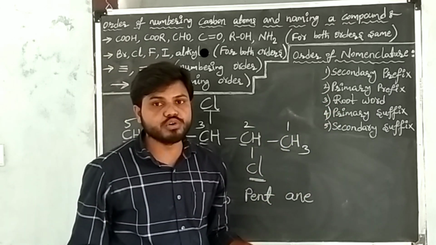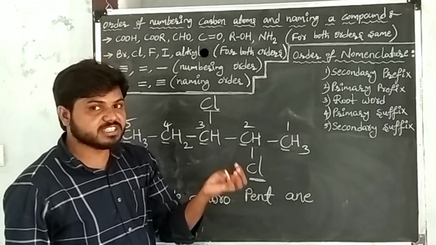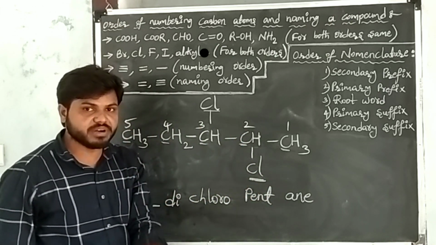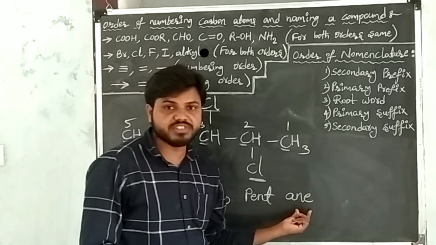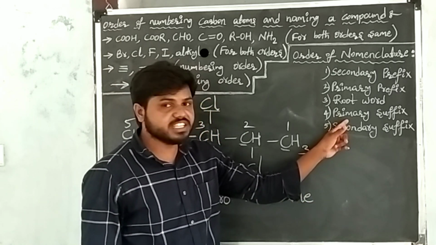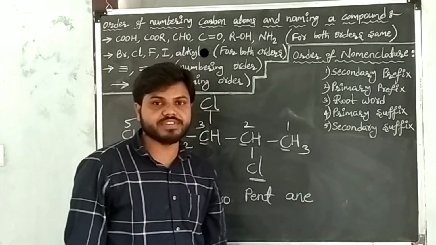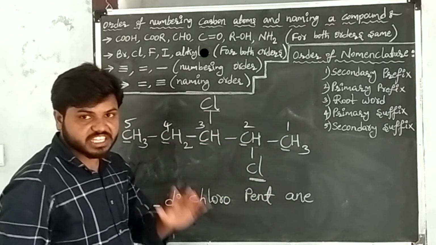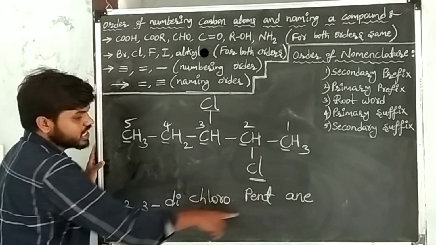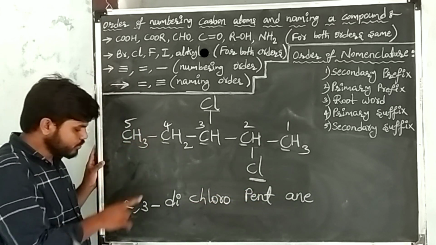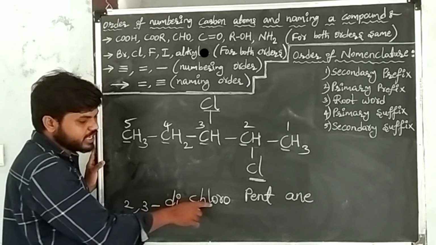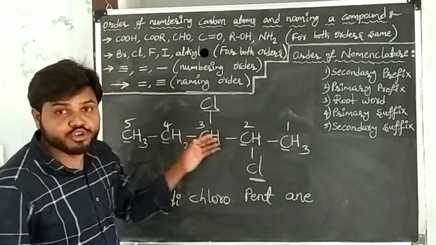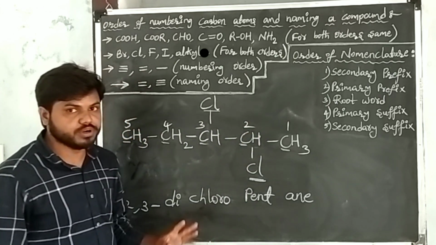After writing the root word, go to the primary suffix. Here the primary suffixes are single bonds, double bonds, triple bonds. Between every two atoms, only single bonds are present. That's why I took the suffix of single bond, that is ane. After writing the suffix of single bond, go to the secondary suffix. The secondary suffix here is functional groups, but functional groups are not present in the given carbon compound. So this is our required IUPAC name of the given carbon compound, that is 2,3-dichloropentane.